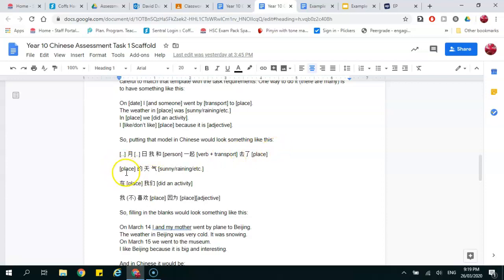Yeah. And then that place, the 天气, the weather, and then you put the weather in there. 在 at the place. 我们 we, and then it might be 散步 went for a walk, 滑雪 went skiing. And then 我不 in the brackets, 我不喜欢, so I don't like the place. 因为 because, then you've got to put the place in adjective. You know, Beijing is dirty or Shanghai is stupid. Yeah. So this is a template, right? Everywhere you've got brackets, that's our chance to put in different language depending on what we're doing. Okay.